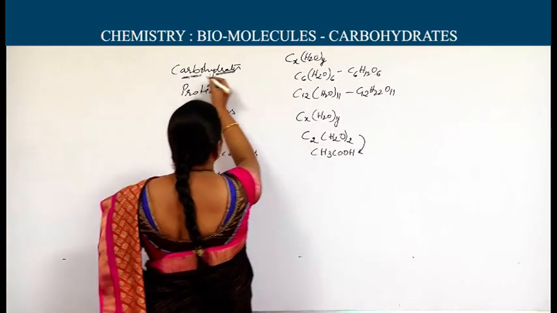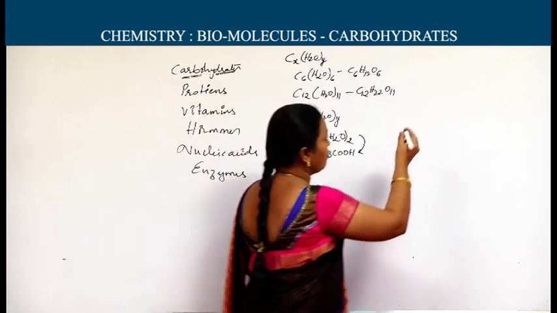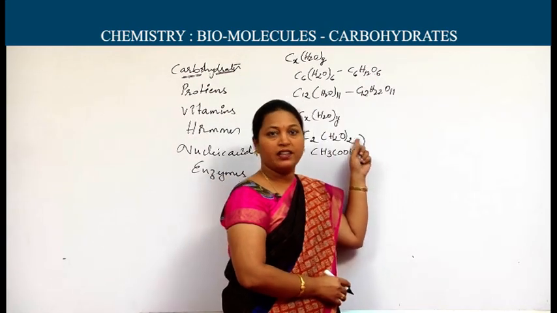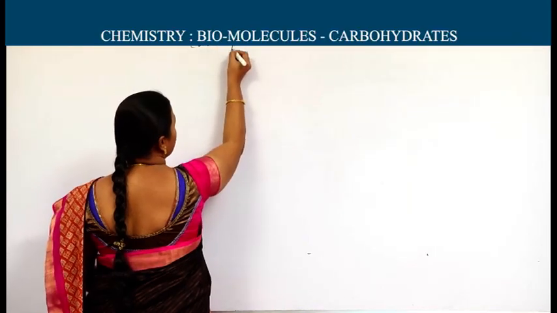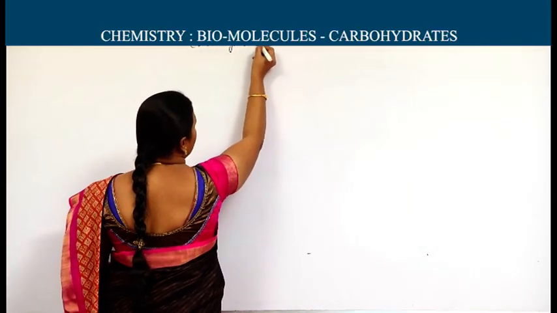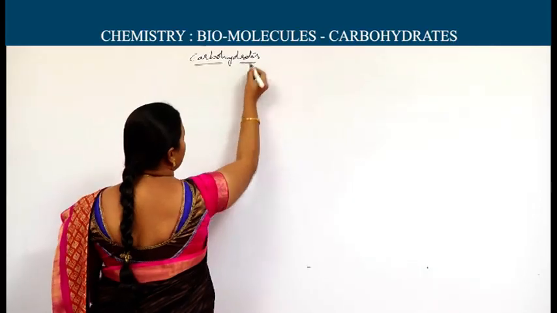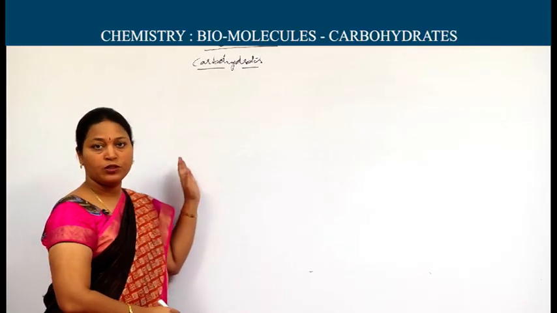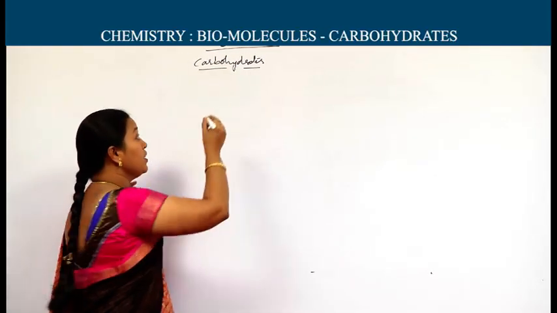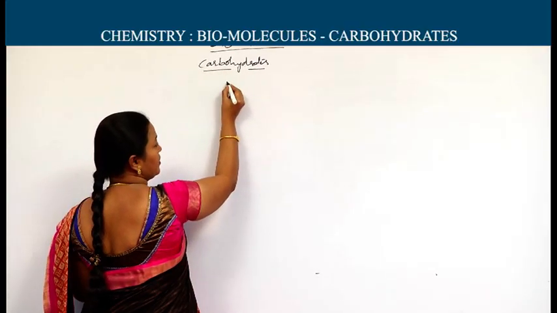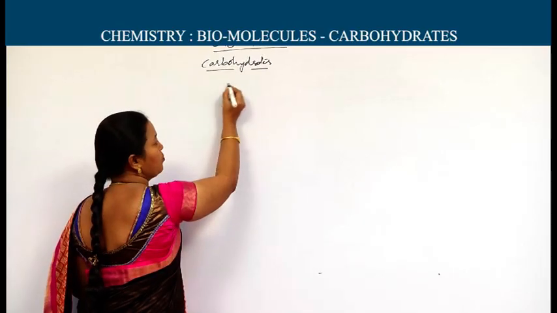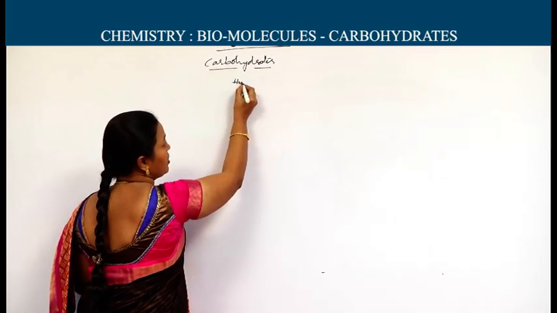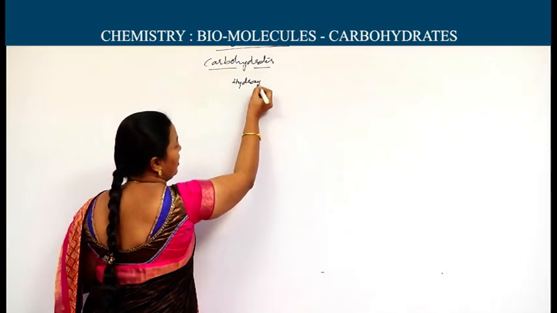Now, based on the source and the hydrolysis ability, we will discuss the classification of carbohydrates. As I said, these are the hydrates of carbon. These consist of more functional groups, polyfunctional groups: hydroxy and carbonyl.